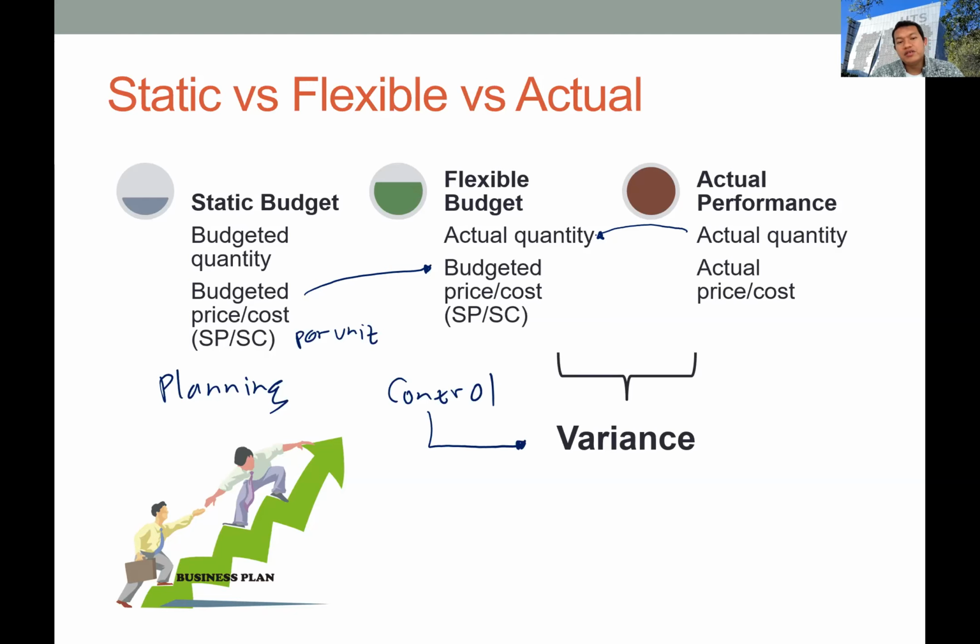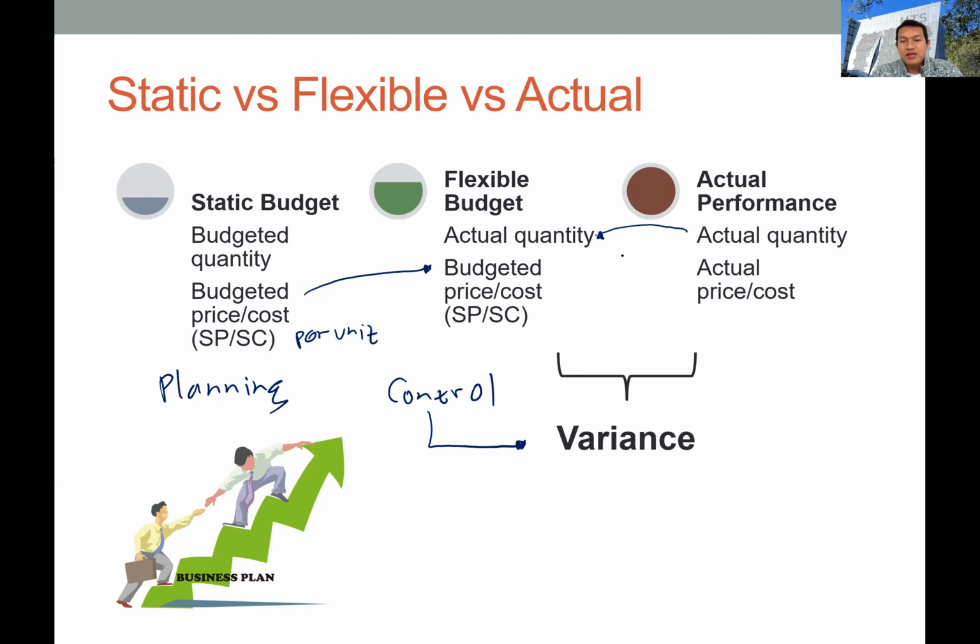So our main focus in this topic is the difference between the flexible budget and the actual performance, which is the variance. The flexible budget will also use the actual quantity, so there's no difference in the level of quantity.